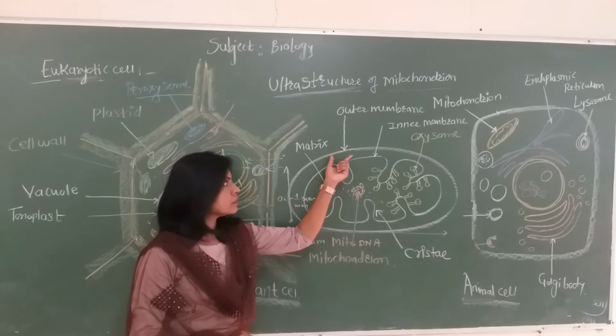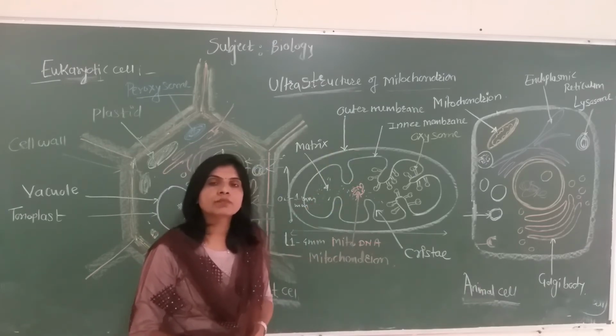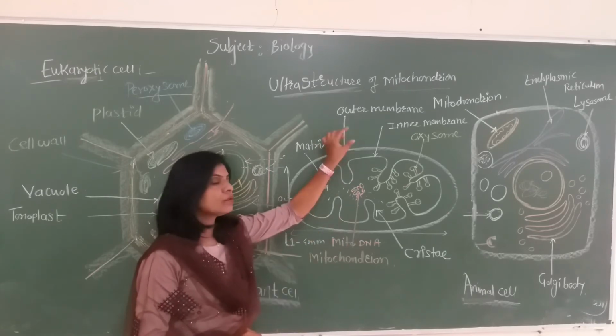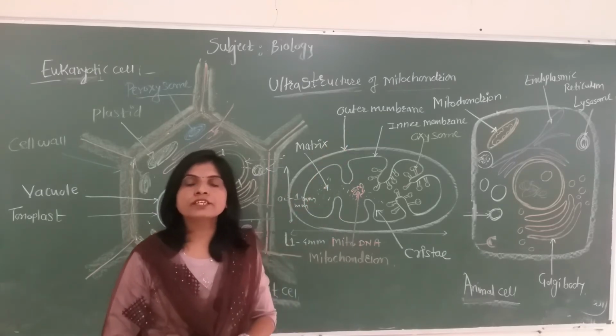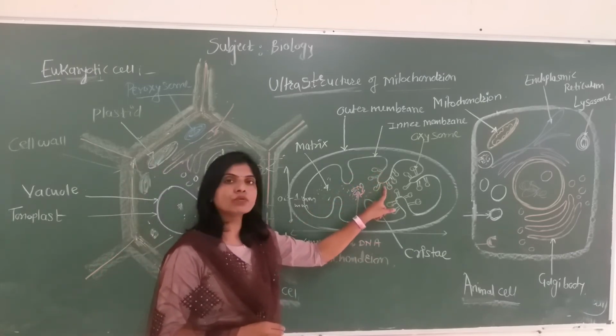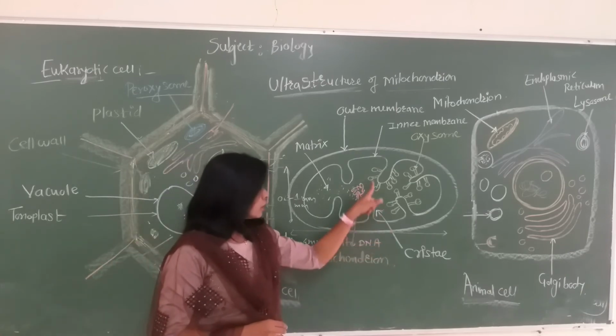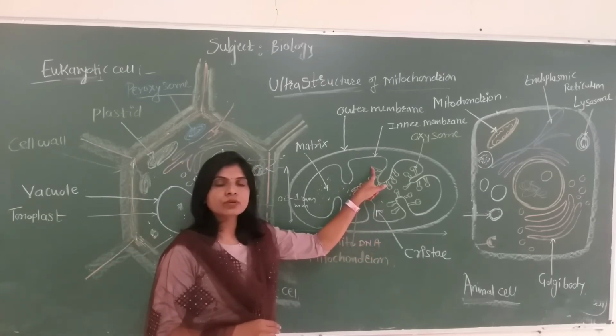Both the membranes are lipoproteinous, each having a thickness of about 70 to 75 angstrom. The outer membrane is smooth and freely permeable. The inner membrane undergoes a number of infoldings, and those infoldings are called cristae. The inner membrane is selectively permeable.